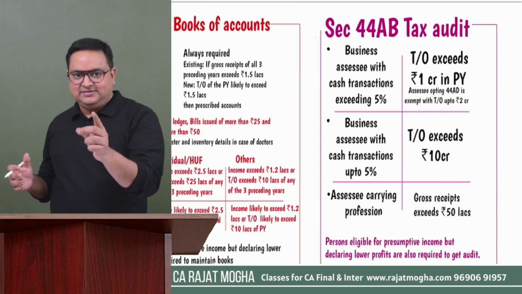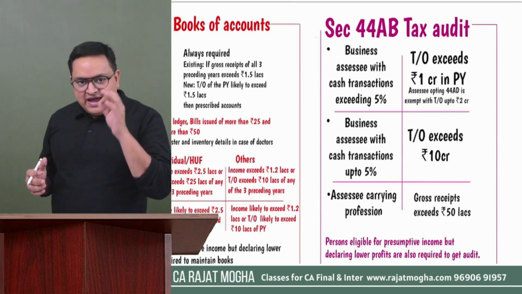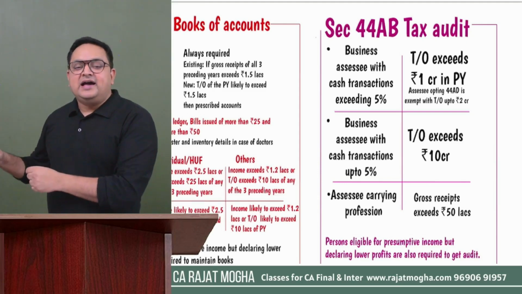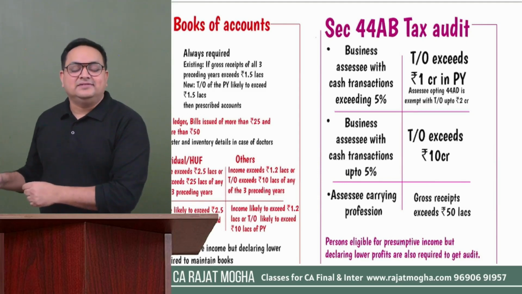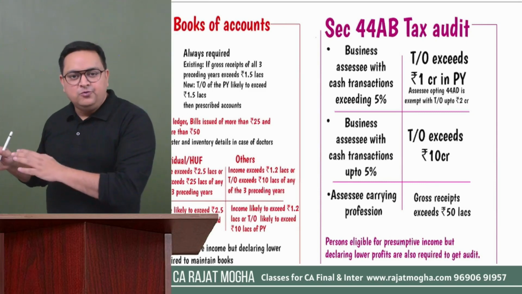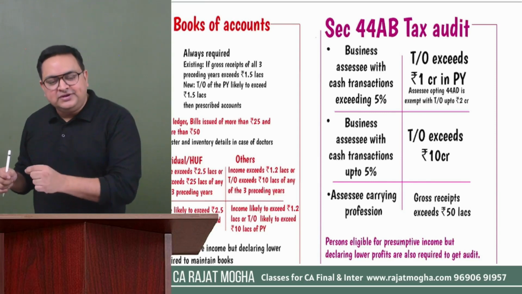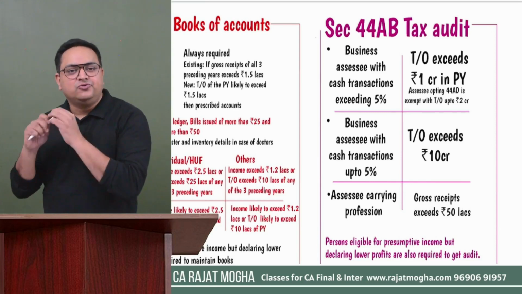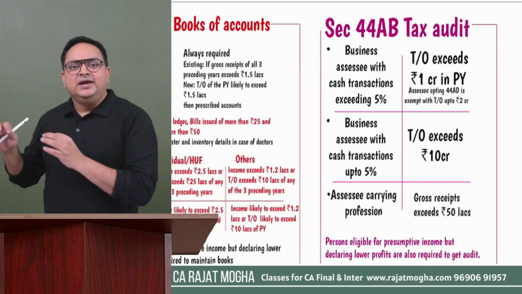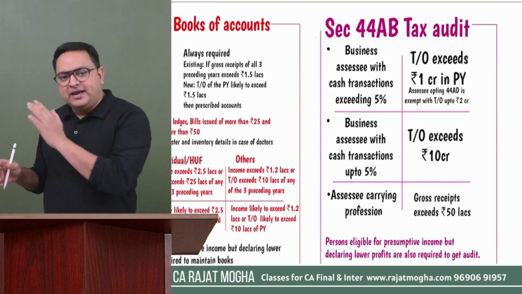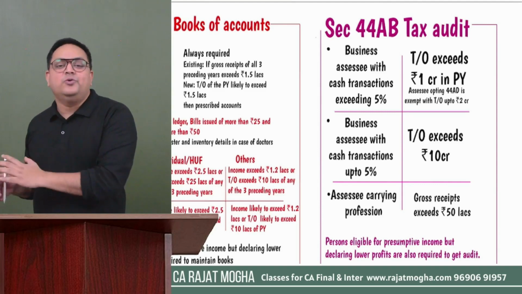But here is something important. I would like your consideration over here. If their cash transactions are very less, and most of the payments they make and most of the receipts they take are through banking channels, not in the form of cash, then their turnover limit will be seen as 10 crores. We will not apply 1 crore in that case. We will see 10 crore.